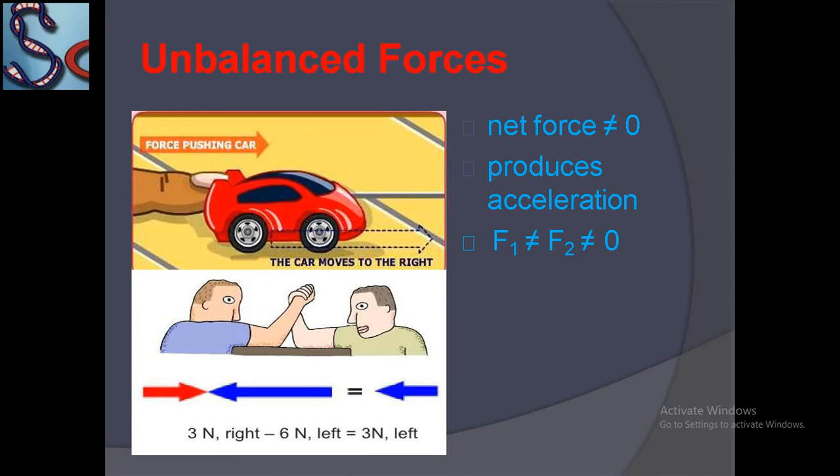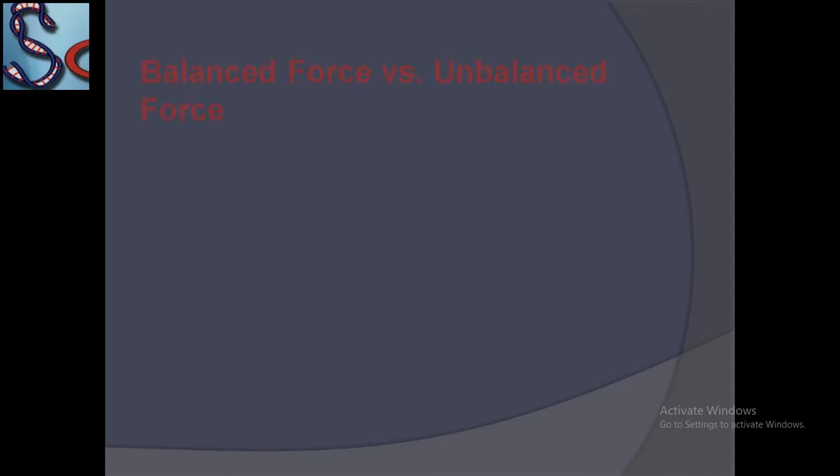Okay, so the net force is not equal to 0 and because of the unbalanced force acceleration is produced, the car is moving and the left person is winning. Okay, so their net force is not equal to 0. Okay, now here is a comparison between balanced force versus unbalanced force.